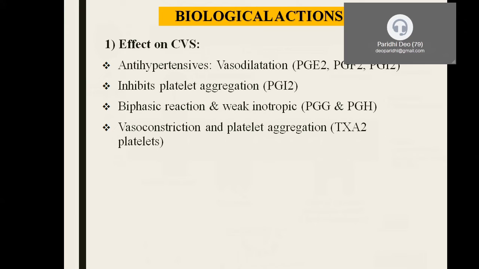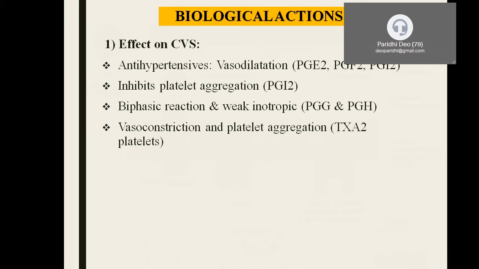This cyclic AMP is going to act as a secondary messenger. Now let us look at the various biological actions depending upon the tissues. When we look at the cardiovascular system, most of the prostaglandins act as antihypertensives. Once we say antihypertensive, they must be causing a reduction in the blood pressure. The mechanism is via vasodilatation.